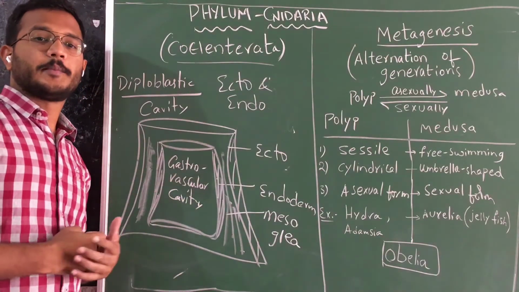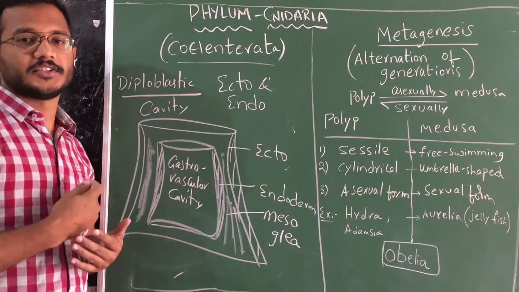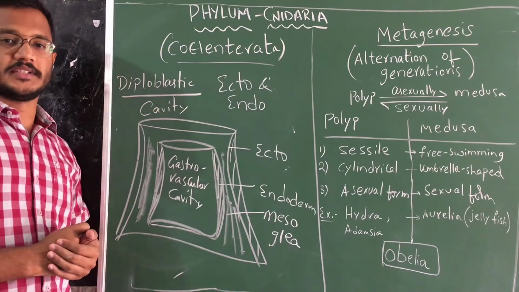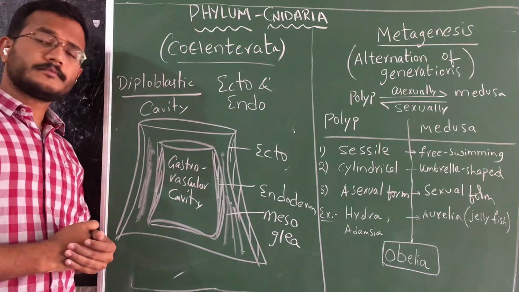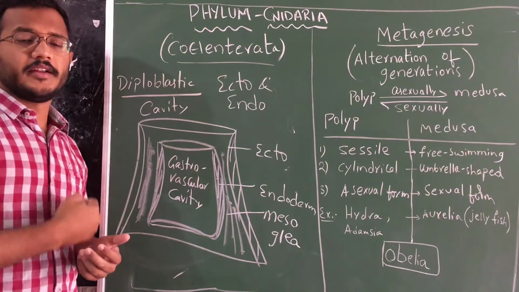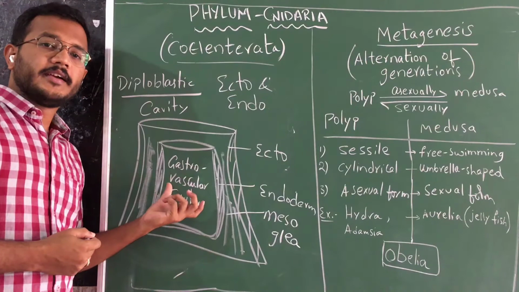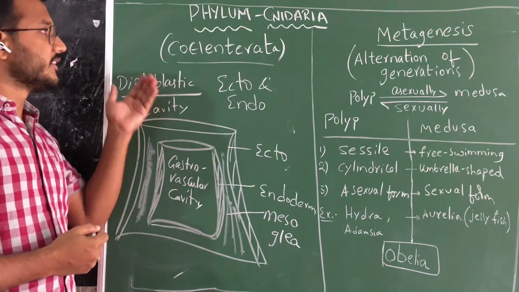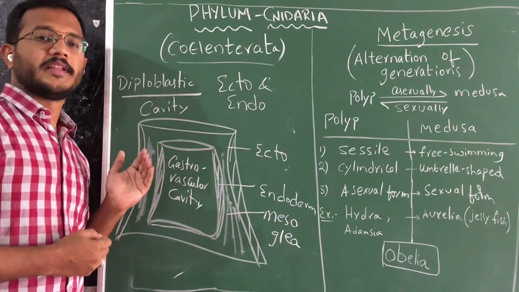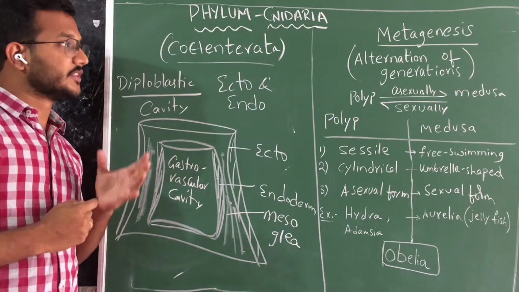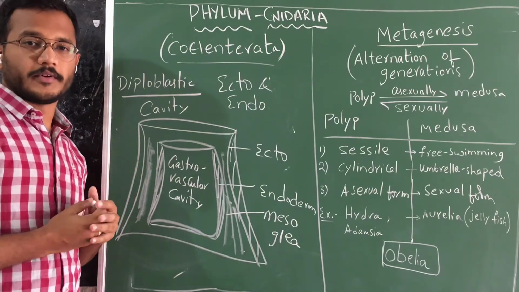So the cavity plays an important role for digestion and circulation in these animals. We will discuss in detail in the general characters. Due to the presence of this cavity named coelenteron, we are also calling this phylum Coelenterata. So this is how the names come from.